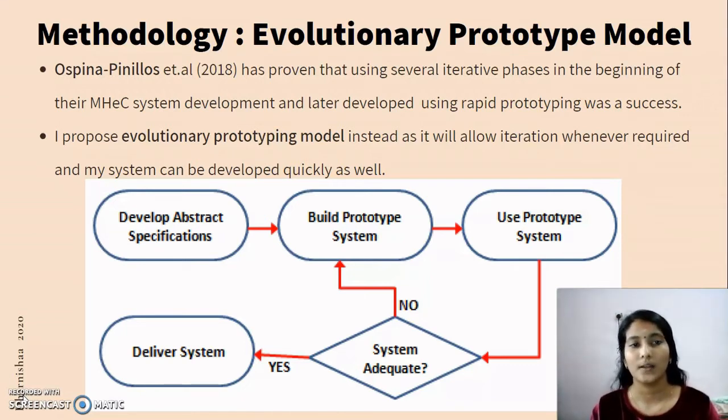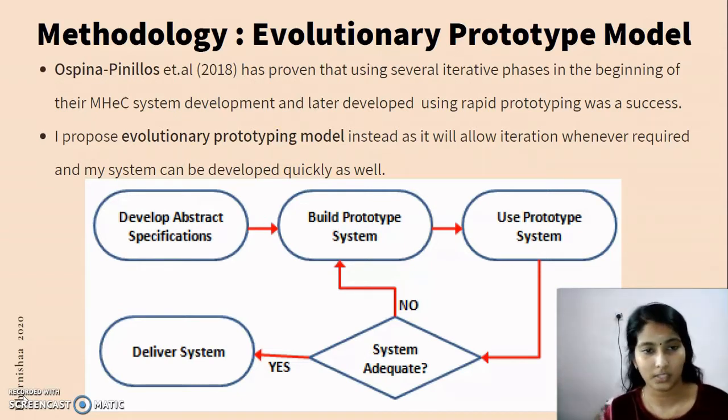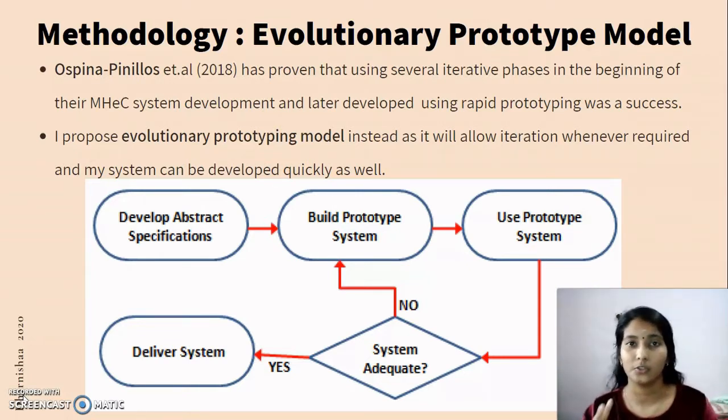So I propose the evolutionary prototype model for my project because the phases are very suitable for it. You can see: develop abstract specification, build prototype system, use prototype system. After I do the device project, somebody needs to use it, then they will tell whether it is applicable and adaptable.